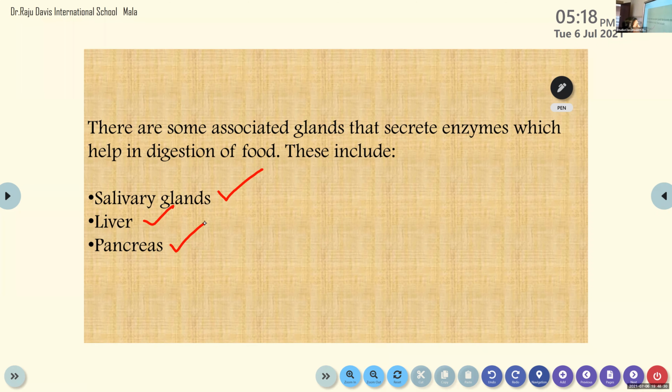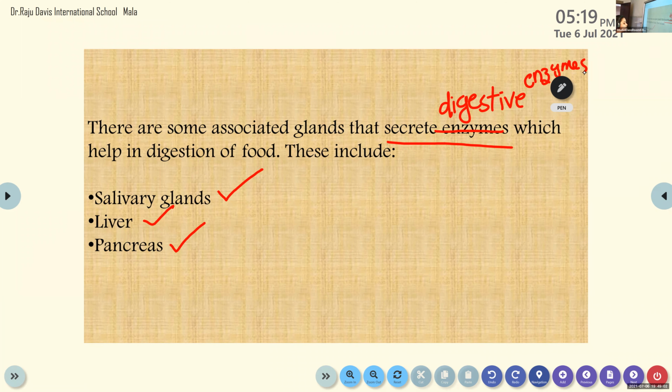They secrete the digestive juices, digestive enzymes. These digestive enzymes convert the complex substances of food into simpler forms. So there are some associated glands that secrete digestive juices which help in digestion of food.